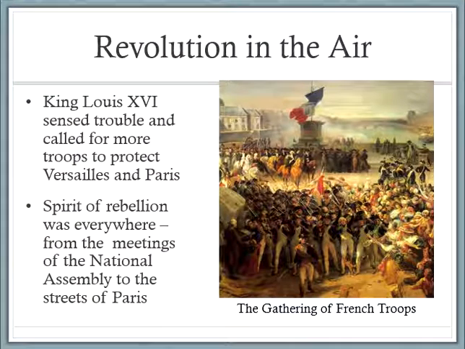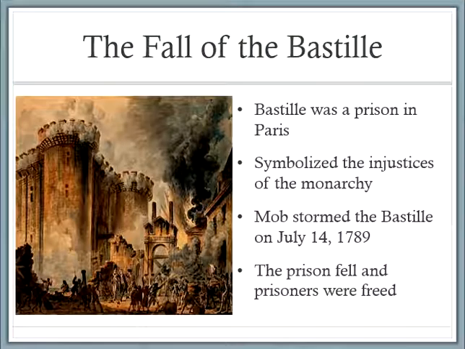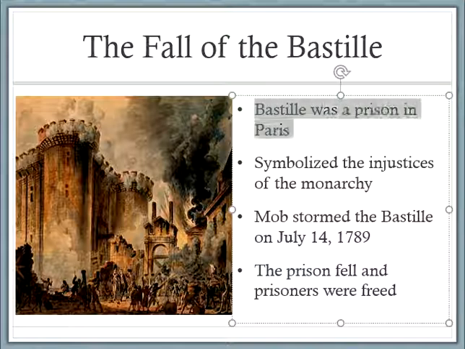King Louis sensed trouble and called for his troops to come in. Once the troops came in, the people revolting saw that as kind of an act of war. And so the citizens revolting are actually going to storm the Bastille. The Bastille was a prison in Paris, and as a symbol, it symbolized the injustices of the monarchy, because what we saw going on in France and what we saw through the Declaration of the Rights of Man and of the Citizen is the French did not believe they had fair trials. And so the jail was a symbol of that.